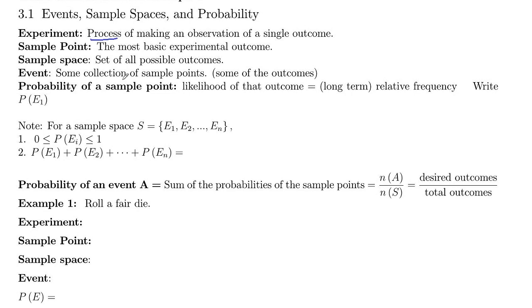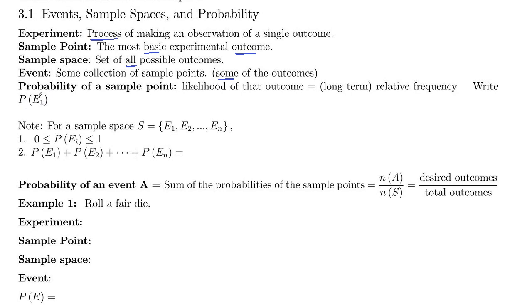So let's get some definitions on the table here. So first of all, an experiment is the process of making an observation for a single outcome. Your sample point is the most basic experimental outcome that you can have. A sample space is a set of all possible outcomes. And then an event is some collection of the sample points. So that's some of the outcomes. And then the probability of a sample point is the likelihood of that outcome, which is equivalent to the long-term relative frequency. And we'll write that probability like this.